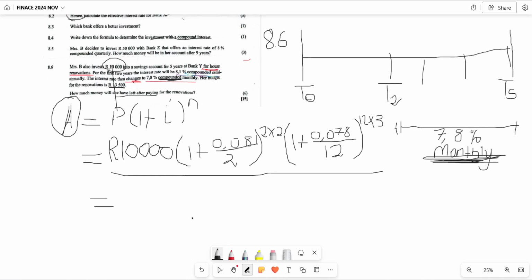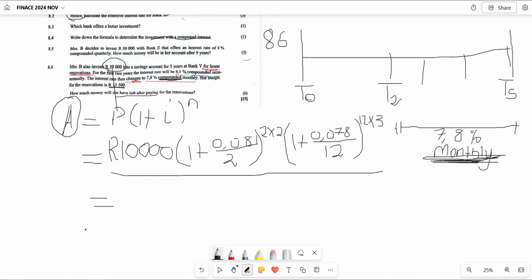To press that. Divide by 2. All to the power of 2 multiplied by 2, which is 4. 1 plus 0,078 divided by 12. All to the power of 36, which is 12 multiplied by 3, 36.